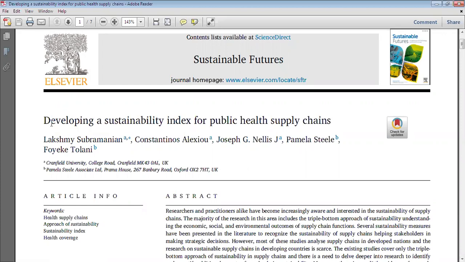Suppose you want to do your postdoctoral research work on supply chain, or you say that your specialized area is supply chain, but in the titles of your articles they do not find a keyword like supply chain. So what will happen? They will not consider your CV for the specialization of supply chain.